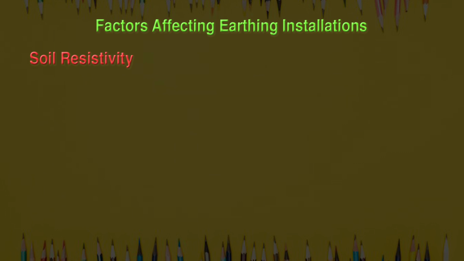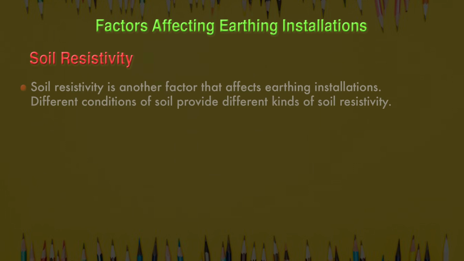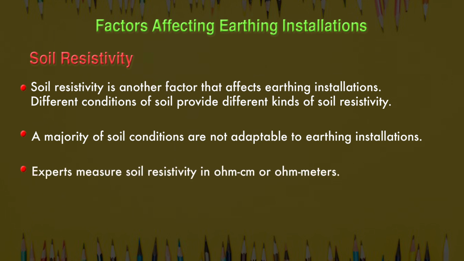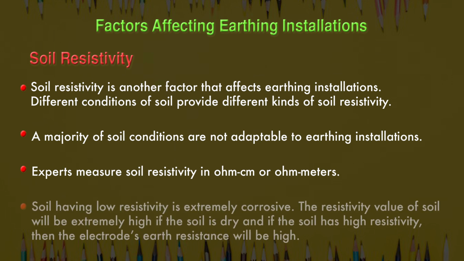Second factor that we are going to discuss is soil resistivity. Soil resistivity is another factor that affects earthing installation. Different conditions of the soil provide different kinds of soil resistivity. A majority of the soil conditions are not adaptable to earthing installation. Experts measure soil resistivity in ohm centimeter, or you can say ohm meter. Soil having a low resistivity is extremely corrosive. The resistive value of soil will be extremely high if the soil is dry, and if the soil has high resistivity, then the electrode's earth resistance will be high.